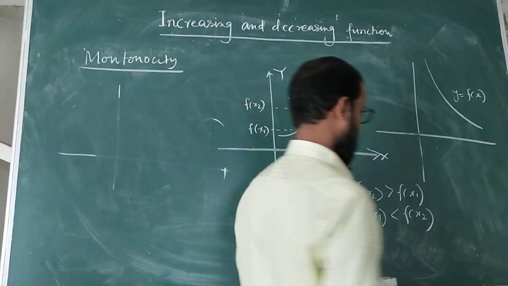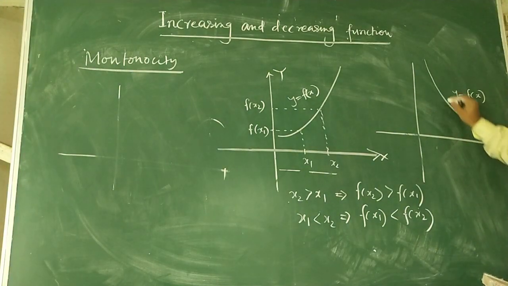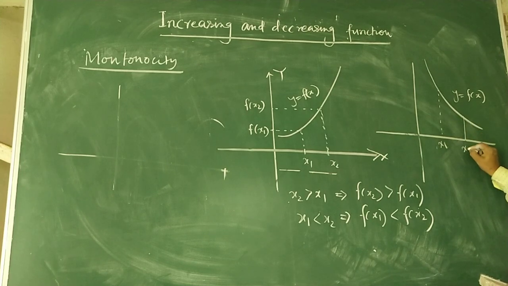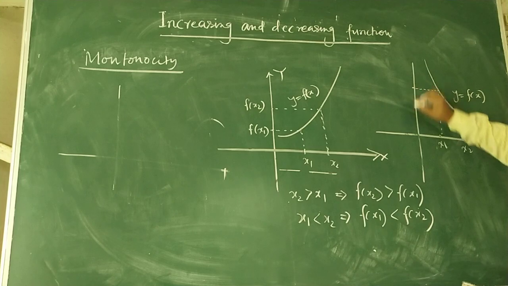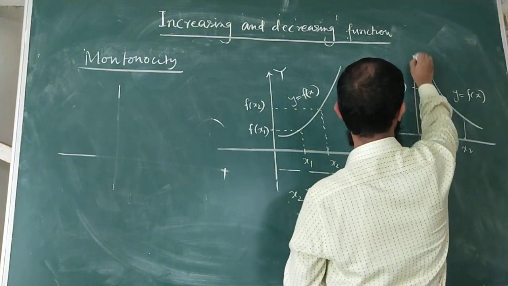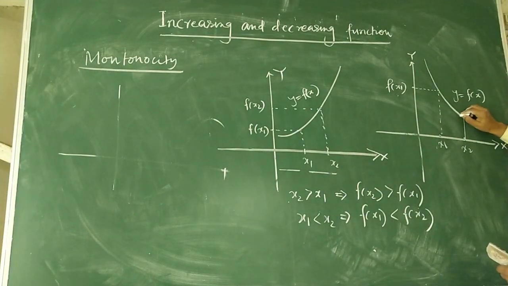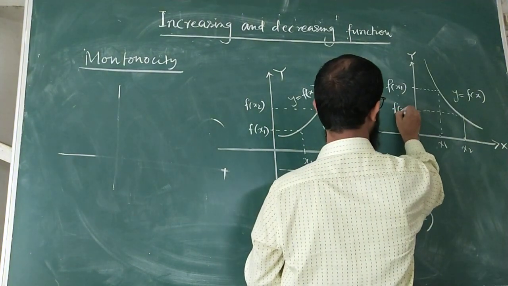And if you come across this particular graph, suppose this is x1 and this is x2. The corresponding output for x1 is this one, f(x1), this is the y-axis and this is the x-axis, and for the corresponding x2 the output is this one, f(x2).